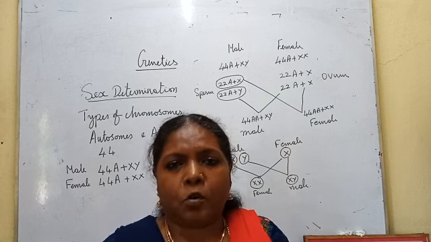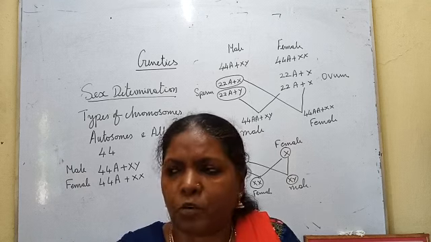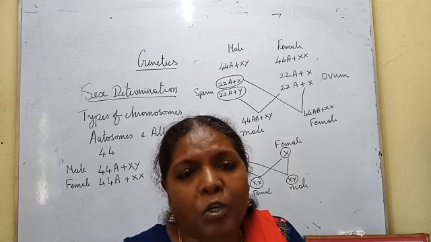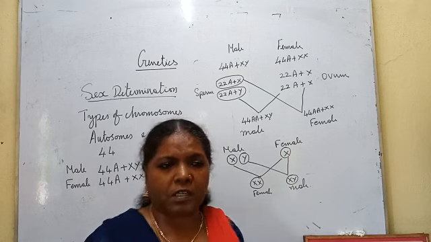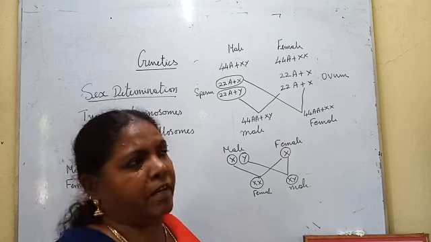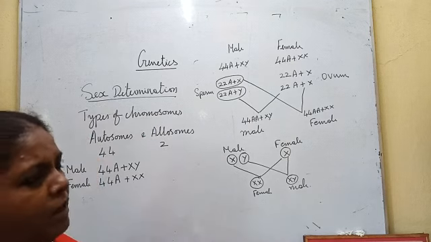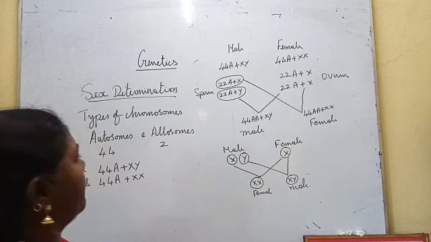Karyotype. So, by observing like that, they found two different types of chromosomes: allosomes and autosomes. Autosomes are responsible for all the vegetative characters and allosomes are responsible for the reproductive characters. And why do they say that these chromosomes are responsible for the reproductive character?